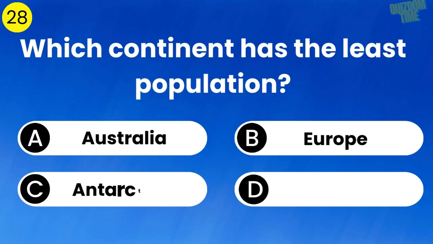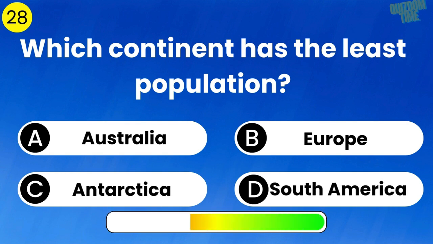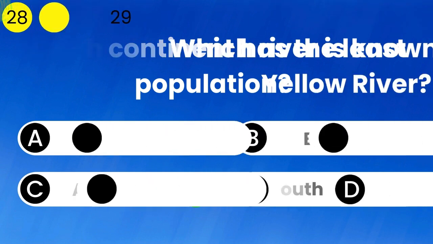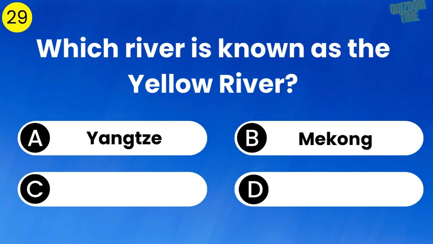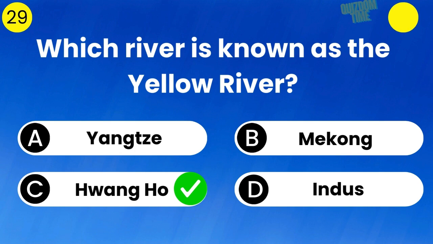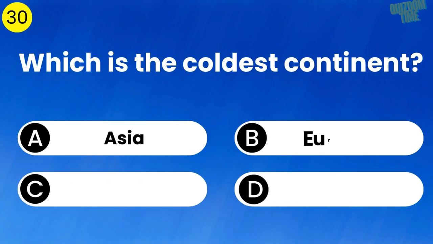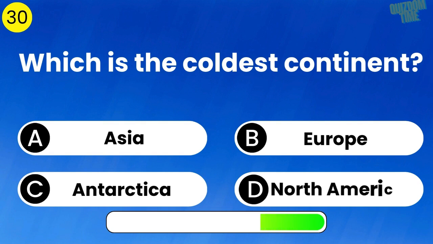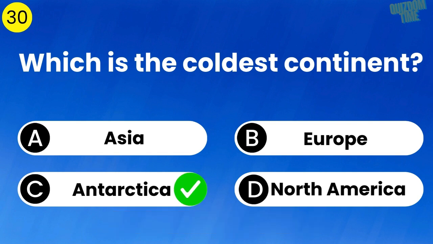Which continent has the least population? The answer is Antarctica. Which river is known as the Yellow River? The answer is Hoang Ho. Which is the coldest continent? The answer is Antarctica.